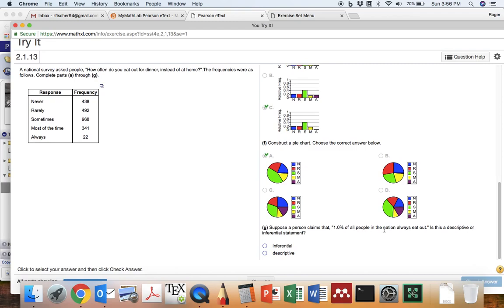Suppose a person claims 1% of all people in the nation always eat out. Is this a descriptive or inferential statement? This is a descriptive statement because it is a description of some segment of this data set or this population. For it to be inferential, we would have to be using the data to say something that the data don't say directly. So this is definitely a descriptive statement.